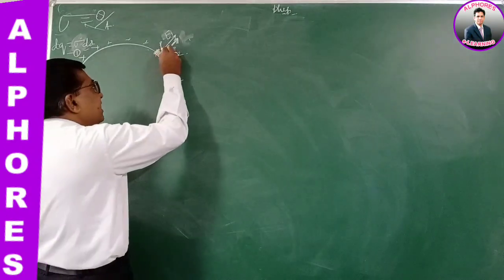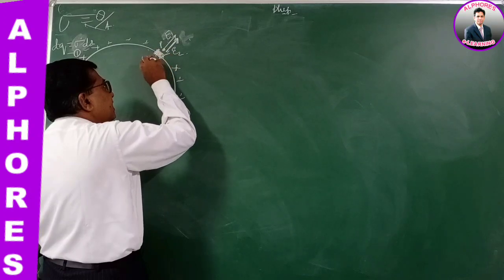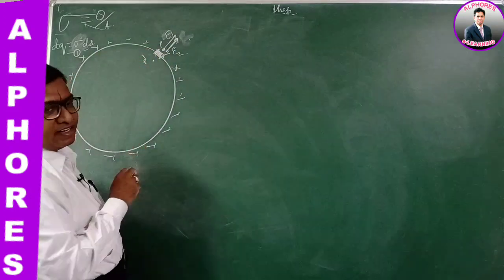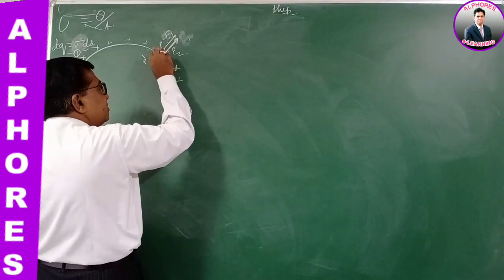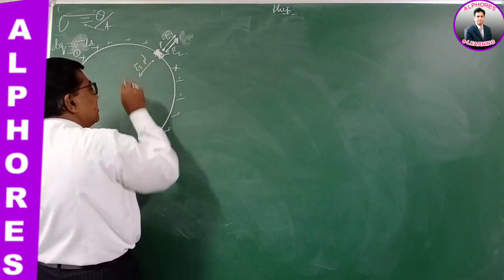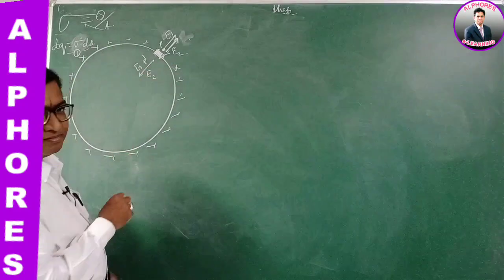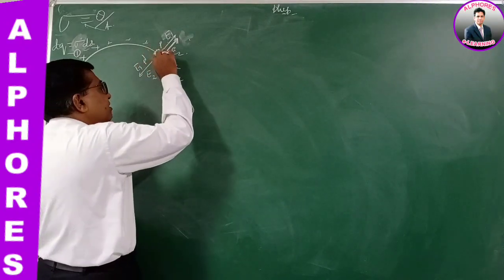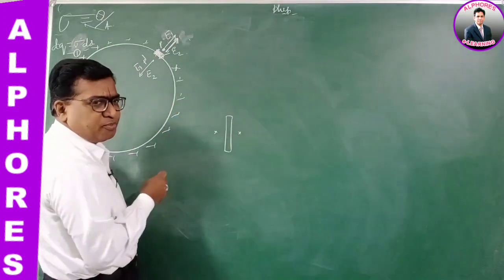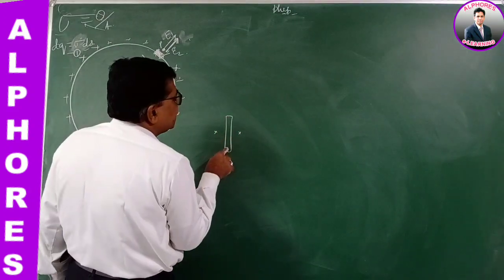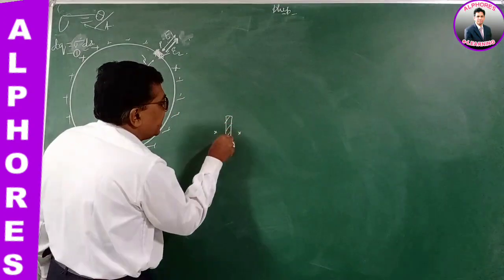Let me imagine a symmetrical point opposite to point P. Let it be P dash, inside the metal conductor. Even there, the field due to this part is E1 and the field due to the remaining part of the charged conductor is E2. When I consider the small element, the field produced by this sheet at this point or that point on either side must be the same.